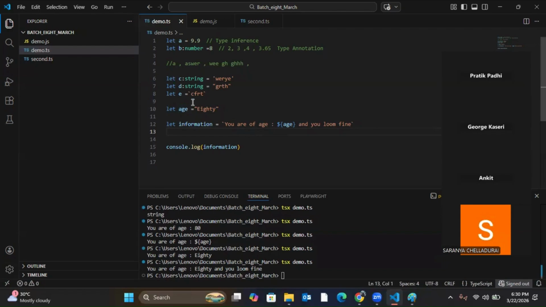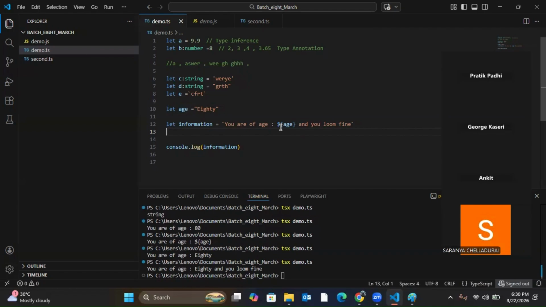If I want to print any variable value inside my string, then I have to do it this way using backtick. Clear? So there are two things we are learning here. One is backticks, and if we want to call a variable inside backticks, then we need to use the dollar sign.